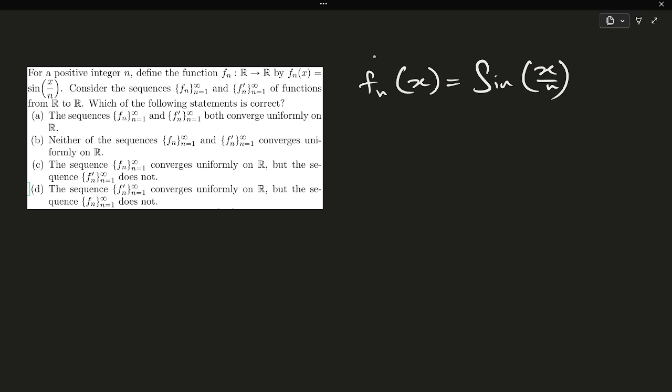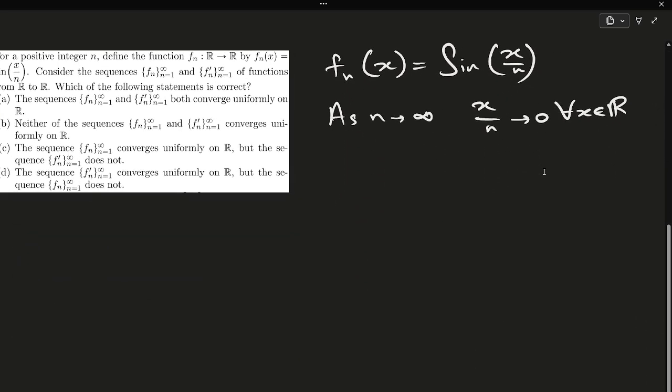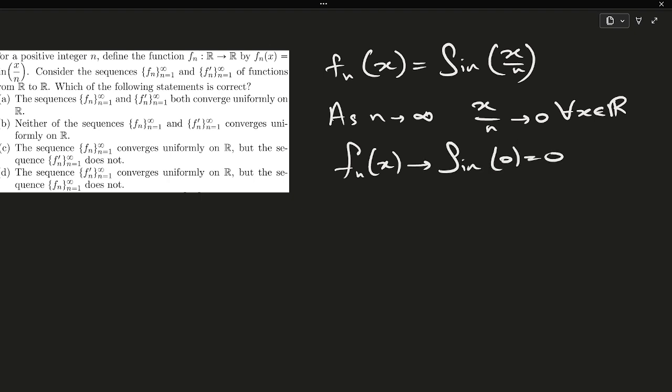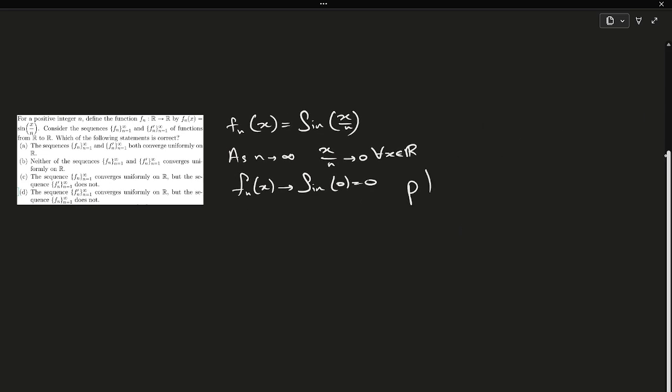We know that as n tends to infinity, x/n goes to 0 for all x belonging to R. Therefore, fn(x) will go to sin 0, that is 0, pointwise on R.